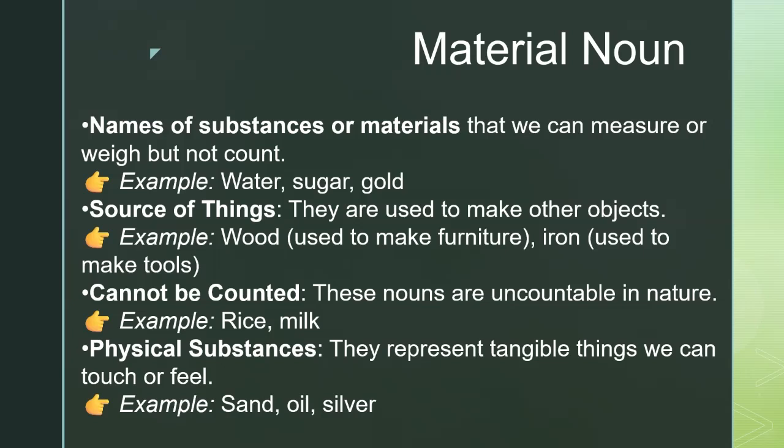Material nouns cannot be counted like apples or books. Example, rice or milk. These two cannot be counted and so they will come under material nouns. Finally, they represent physical substances that we can touch or feel like sand, oil, or silver. So, whenever we talk about materials or substances from which things are made, we are dealing with material noun. Abstract ideas do not come under material nouns.